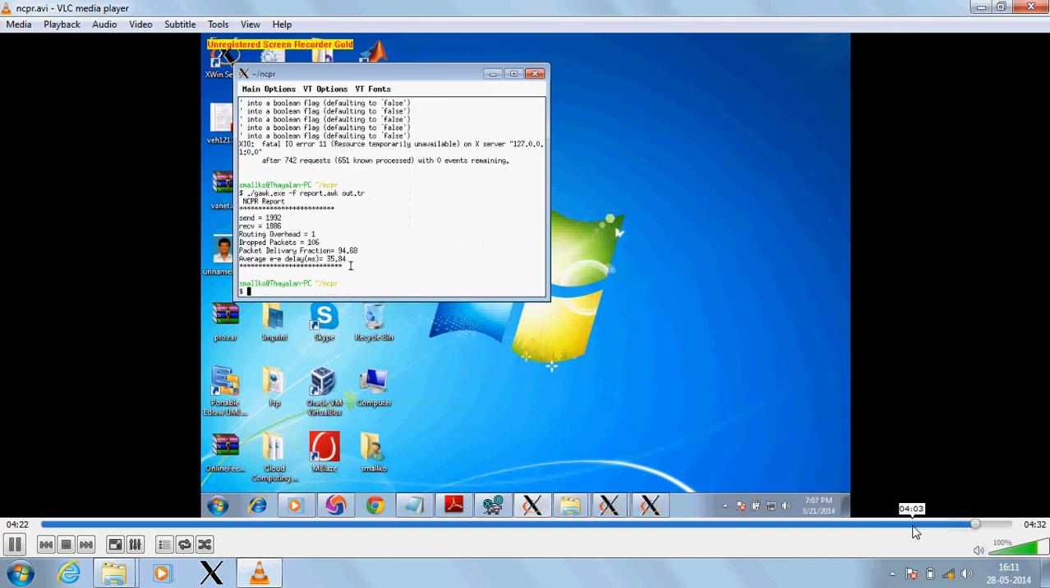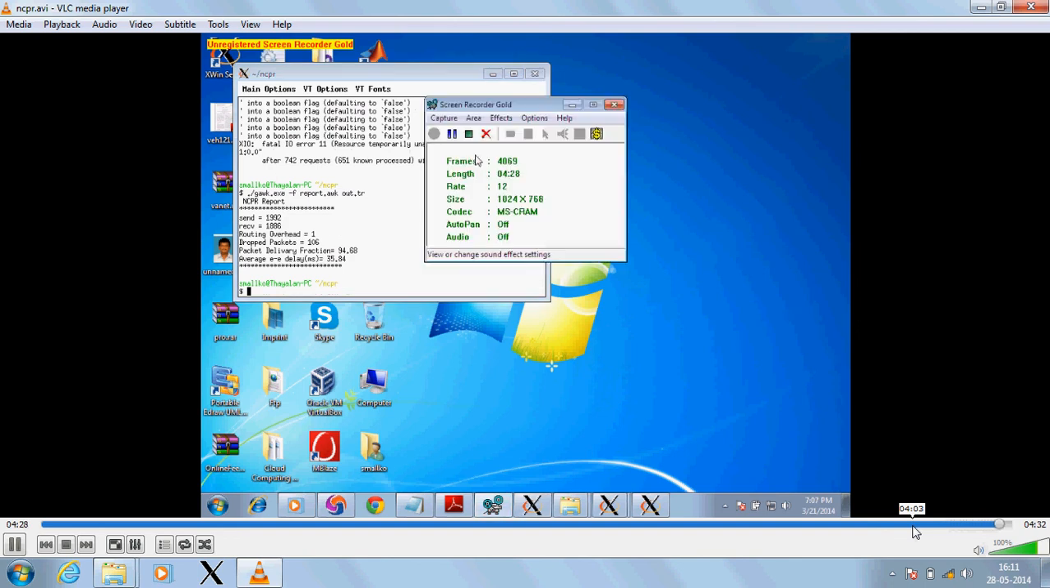So now the total number of nodes sent is 1092 and the received MAC is 1186. The dropped packets is 107 and the routing overhead ratio is 1. So the packet delivery ratio and the overall end-to-end delay have been detected.